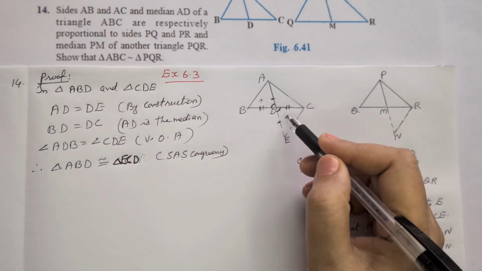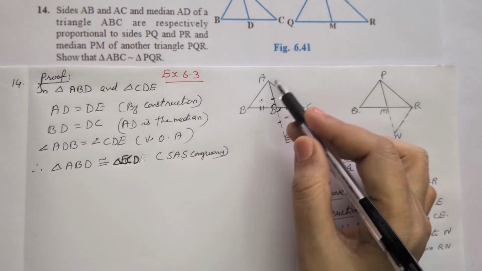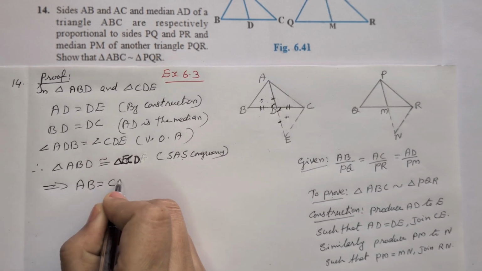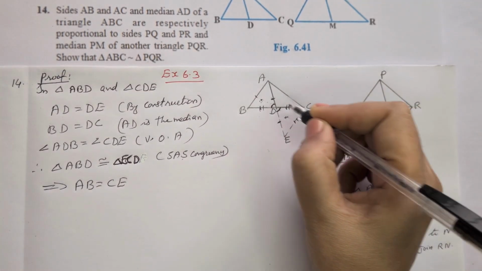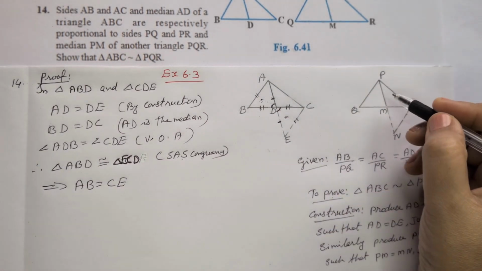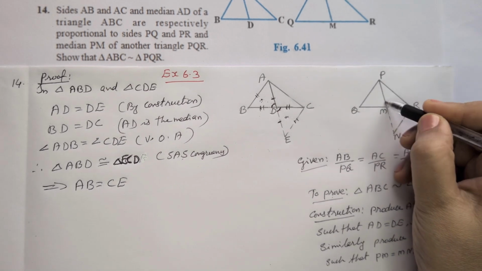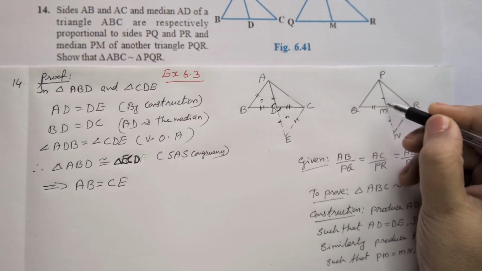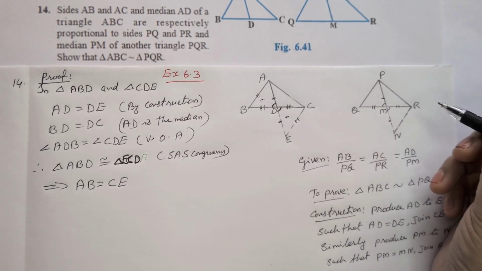If these two triangles are congruent, then the corresponding parts are equal, so AB is equal to CE. Similarly, we can do the same in the second triangle. PM is equal to MN and QM is equal to MR, and these are vertically opposite angles.